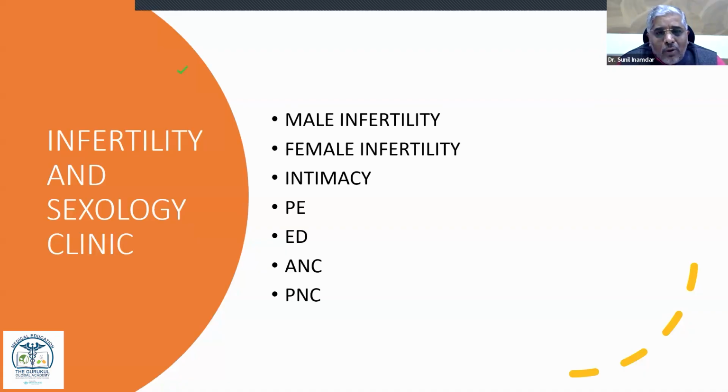Then ED, all these things are very common in your clinic. But with this super specialty knowledge, you can have better results in all these kinds of patients. So whenever there is a patient of Majja Dhatu, Mamsa Dhatu, Meda Dhatu, Shukra Dhatu, Asthi Dhatu, all the Gambhir Dhatus, non-infective diseases can be treated well with Ayurvedic treatment.